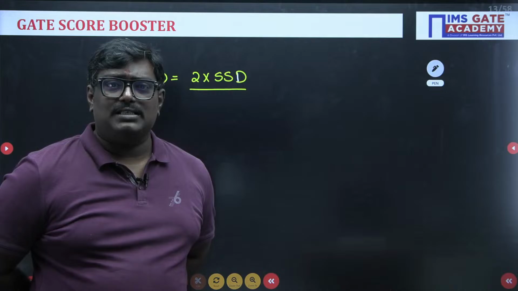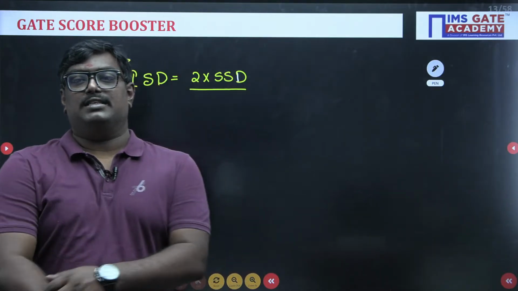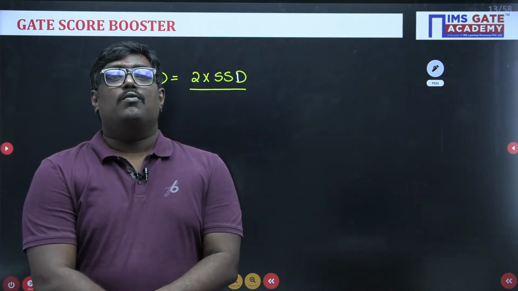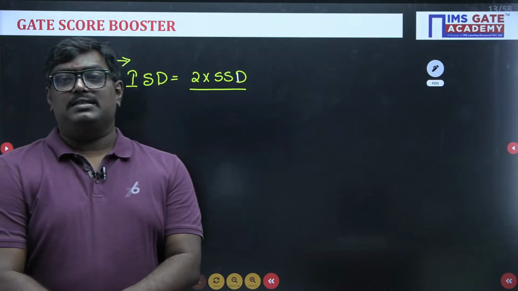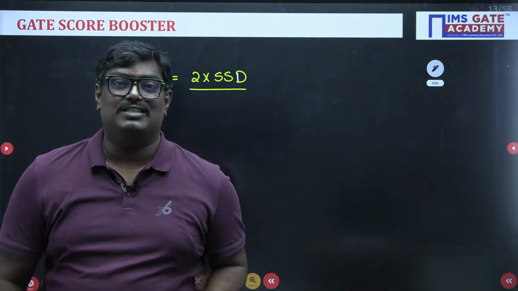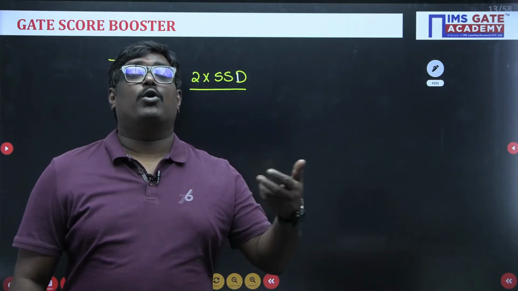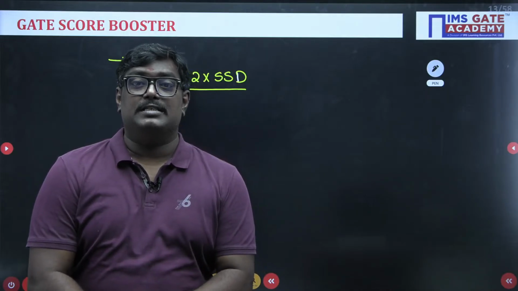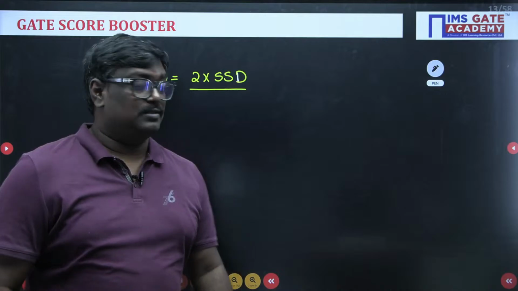And remember, when do you come across the word intermediate sight distance? Whenever you are unable to provide the OSD, when there are some limitations in providing the overtaking sight distance, then we come across the term intermediate sight distance.